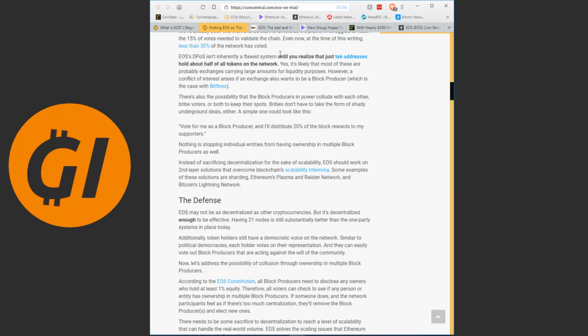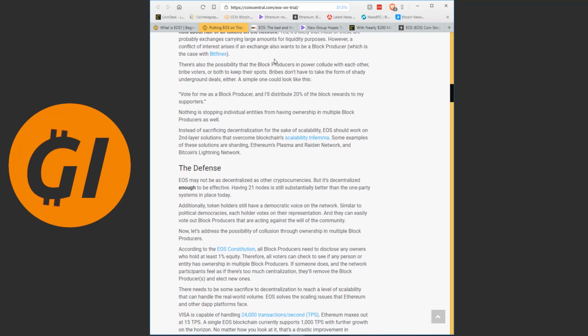It isn't an inherently flawed system until you realize that just 10 addresses hold about half of the tokens. Most of these are probably exchanges, but a few of them are also just people who have a lot of them. One of them is the company that started it. They own 10%, I believe. There's also the possibility that block producers collude with each other, that they could offer stuff for each other and then choose to vote in a certain way.